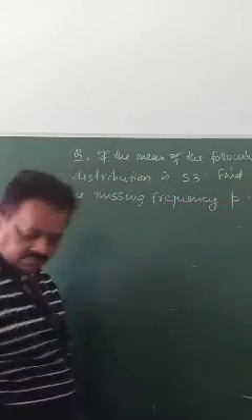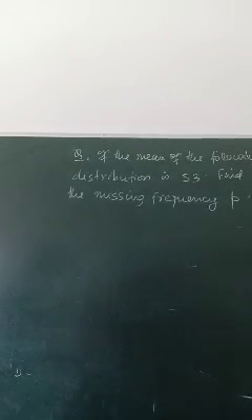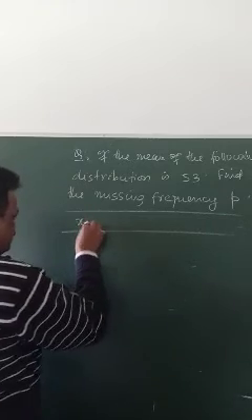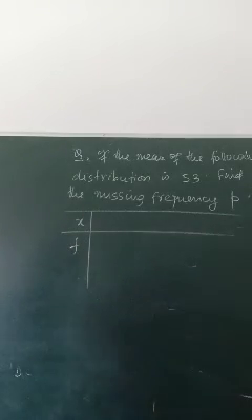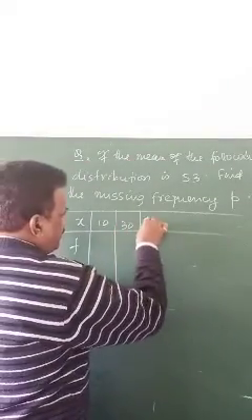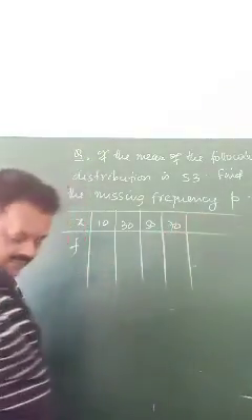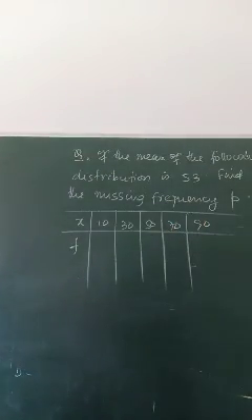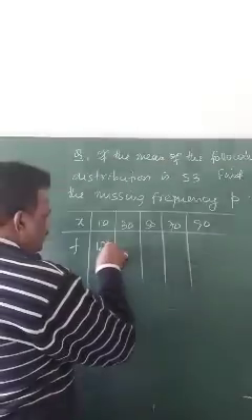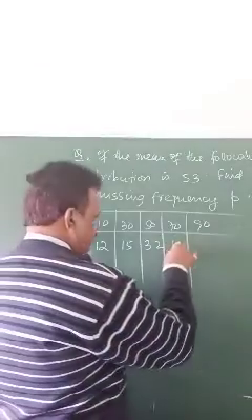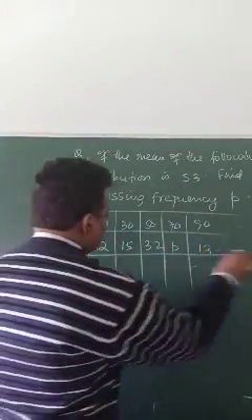Suppose you are given a question with x and f. x is given as 10, 30, 50, 70, 90. f is given as 12, 15, 32, p, 13. How to do this question?